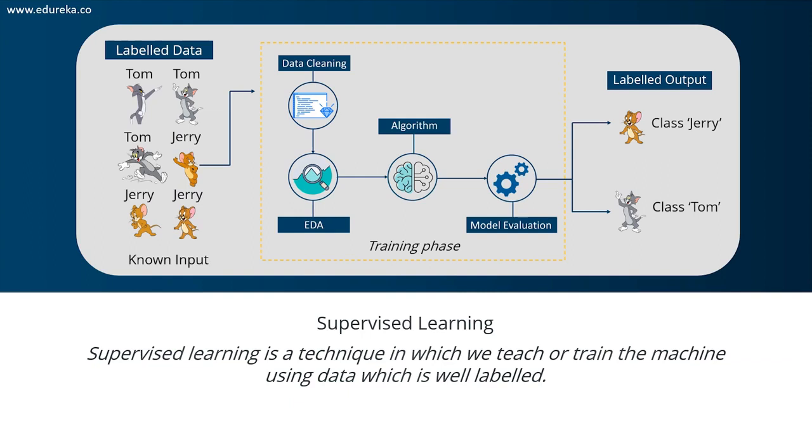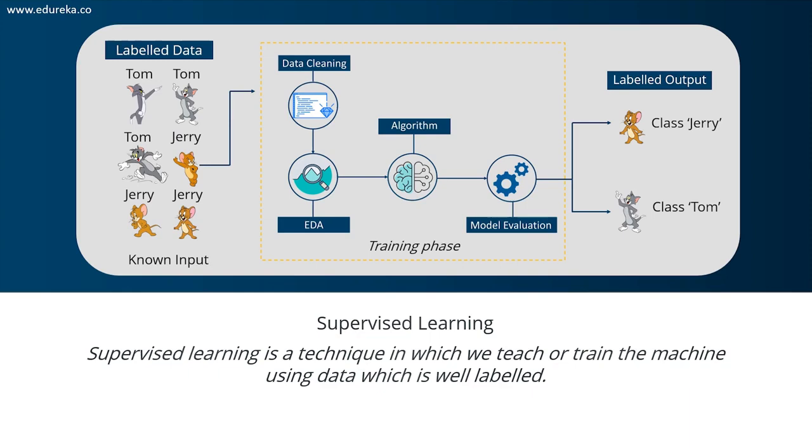After you feed the machine labeled data, you're going to perform data cleaning, then exploratory data analysis, followed by building the machine learning model and then model evaluation, and finally your predictions. Also, one more point to remember is that the output that you're going to get in a supervised learning algorithm is a labeled output. This Jerry will be labeled as Jerry and this Tom will be labeled as Tom. Basically, you'll get a labeled output.